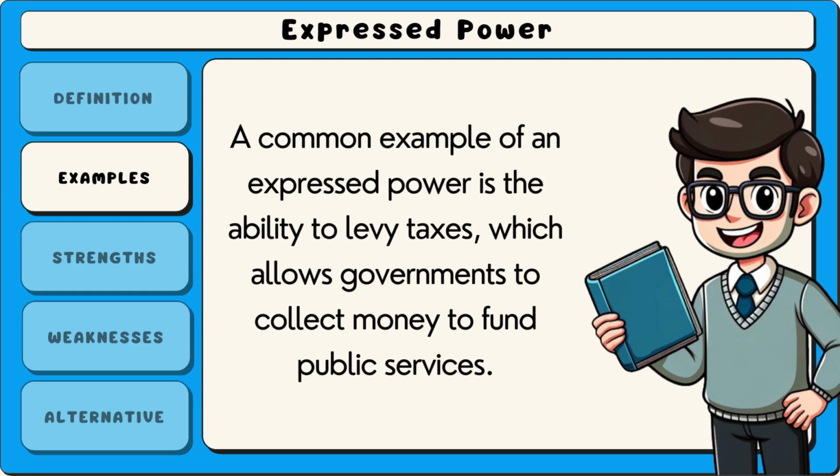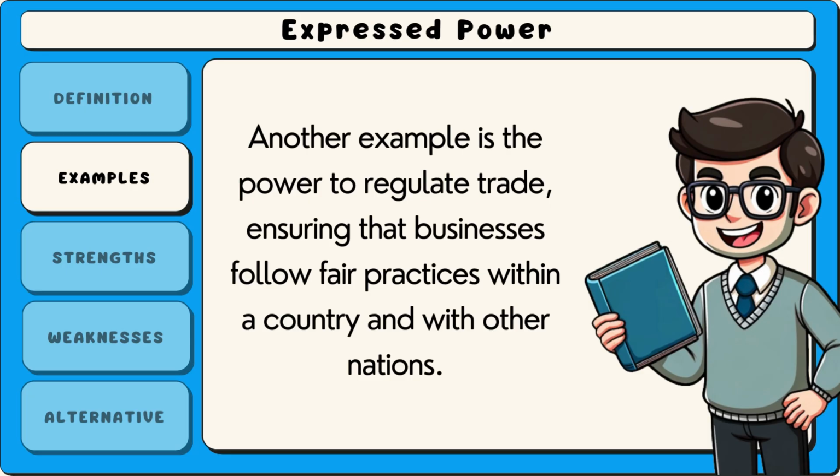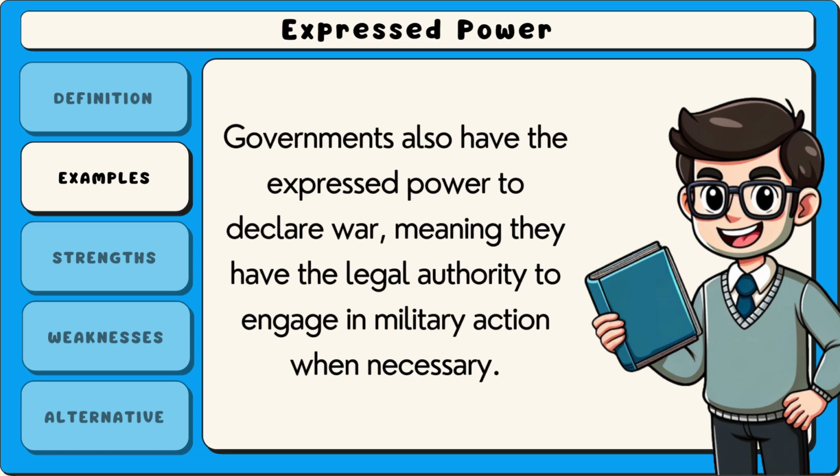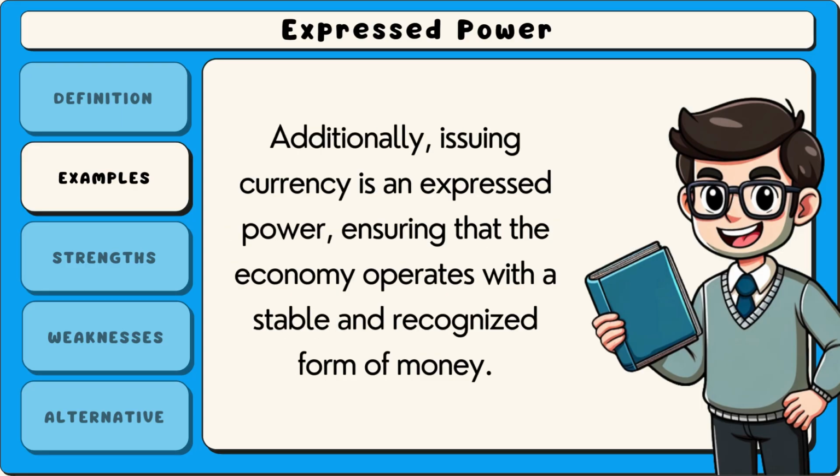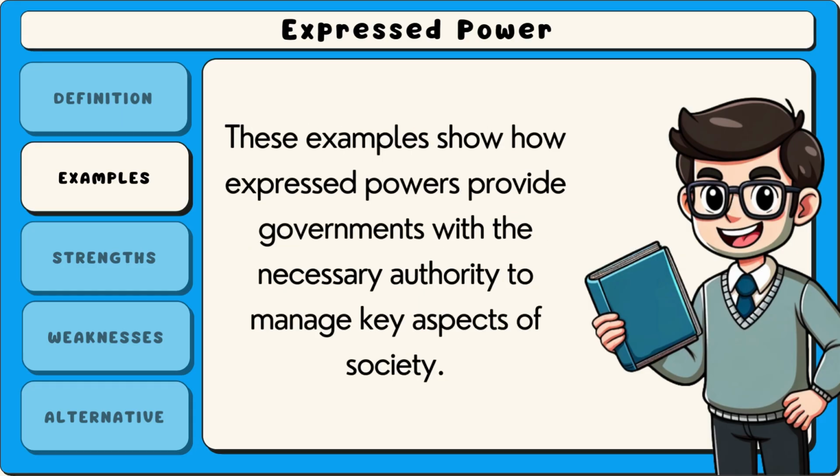A common example of an expressed power is the ability to levy taxes, which allows governments to collect money to fund public services. Another example is the power to regulate trade, ensuring that businesses follow fair practices within a country and with other nations. Governments also have the expressed power to declare war, meaning they have the legal authority to engage in military action when necessary. Additionally, issuing currency is an expressed power, ensuring that the economy operates with a stable and recognised form of money. These examples show how expressed powers provide governments with the necessary authority to manage key aspects of society.